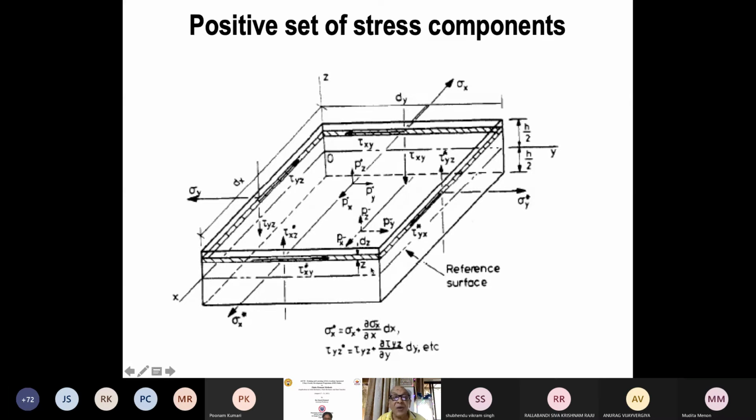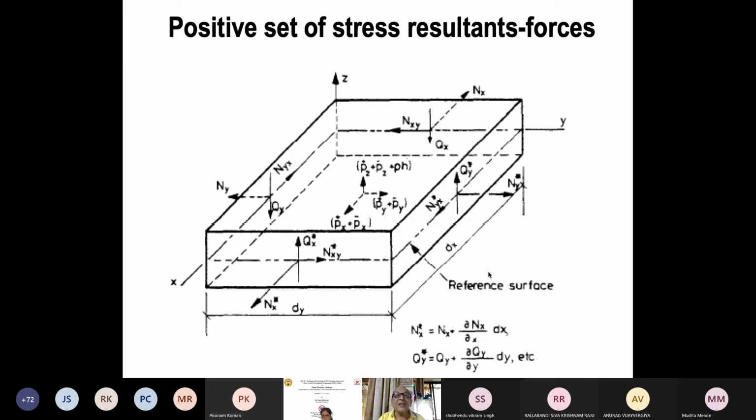I have drawn this small strip at a distance z, and the state of stress is sigma y here, tau yz here, tau yx here, and here sigma x, and then tau xy and tau xz, and similarly on the other negative planes. So this is the state of stress, and the load is applied on the top surface, px, py, pz, transverse load. It can be applied both on the top or bottom surface. So this is the nature of the element.